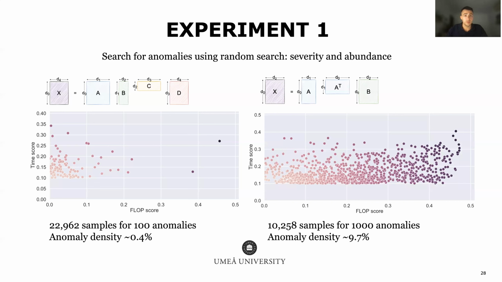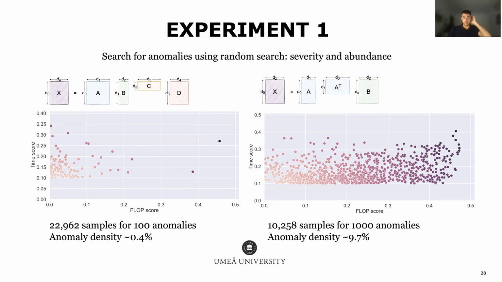For the other expression, we show here the analogous figure. In this case, we looked for 1,000 anomalies for which we had to test a bit more than 10,000 instances. And this gives us a density of almost 10%, which means in turn that for almost 10% of the instances in this expression, the cheapest algorithm takes at least 10% more time than the fastest.